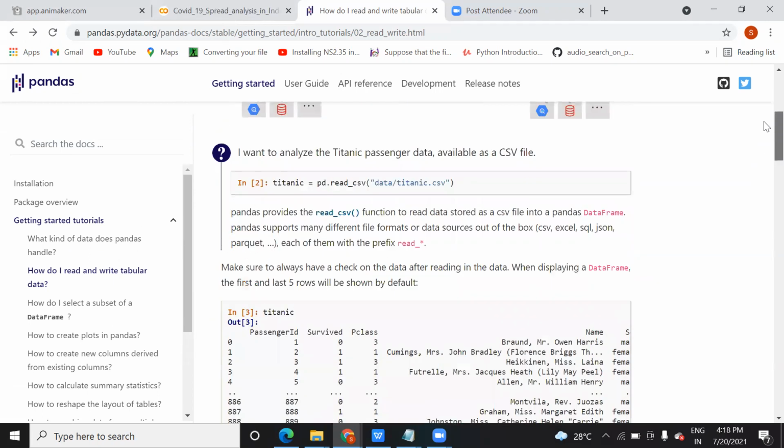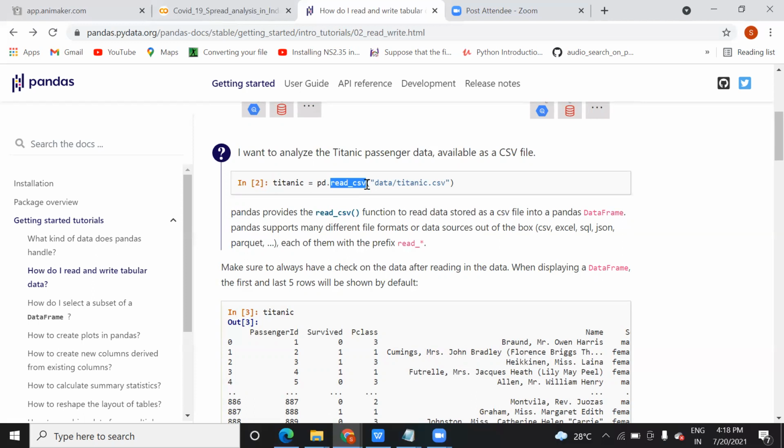So when you see here, when you read pd.read_csv, inside these double quotes, what are you going to pass? The path of the file. What is the path of the file? Wherever you saved this file. And one more thing, because this is a CSV file, I am using this function read_csv in order to read this CSV data.